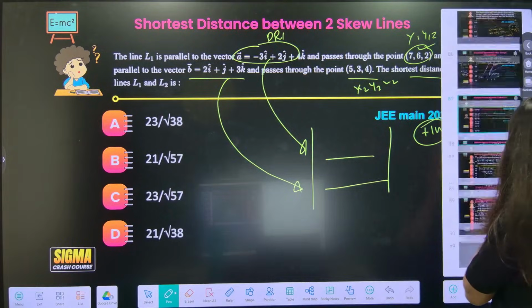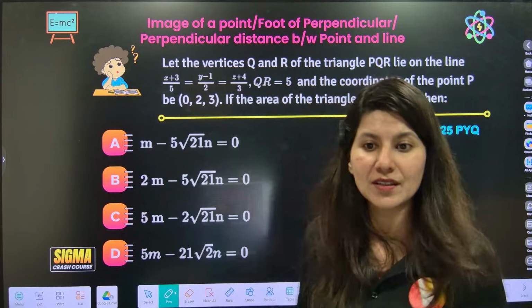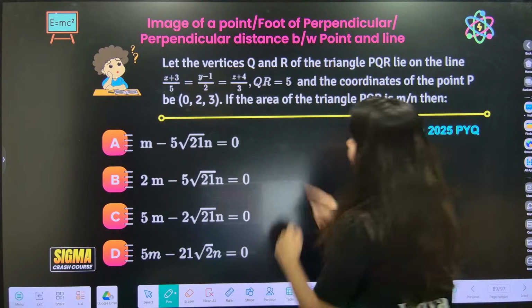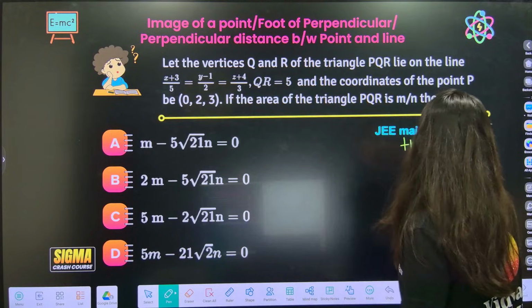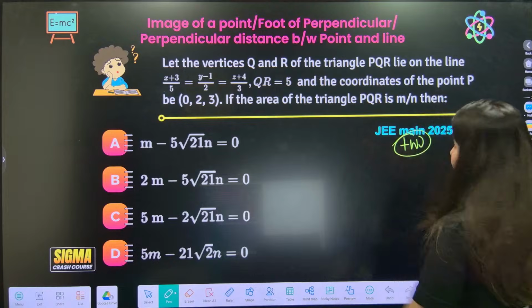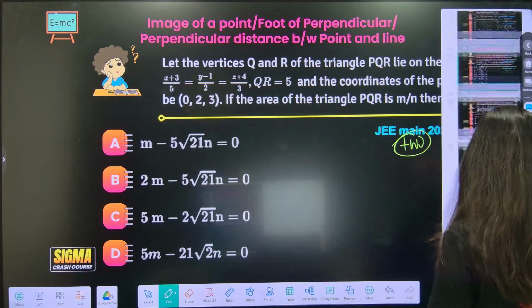Then we have, if I go, yes. One homework question, image of a point, right? So this is how it is. Let the vertices of Q. Okay, this is a homework question. Again, JEE Main 2025 PYQ based on this. See how the questions are getting repeated.